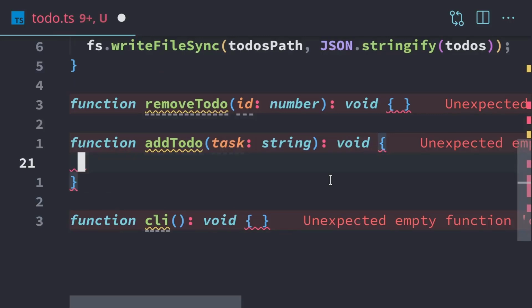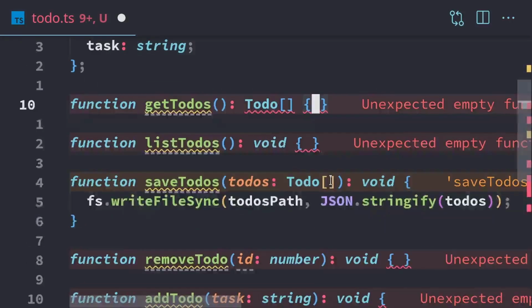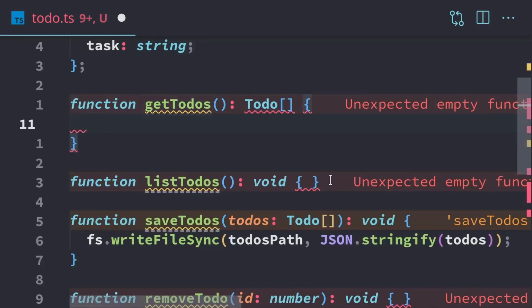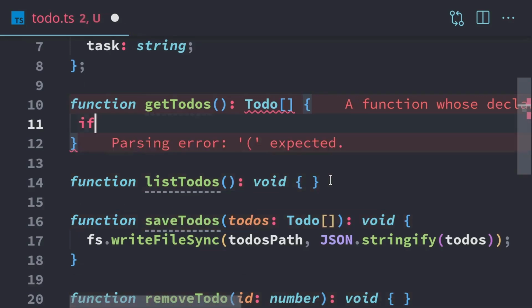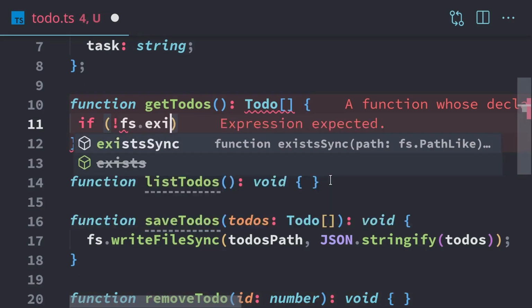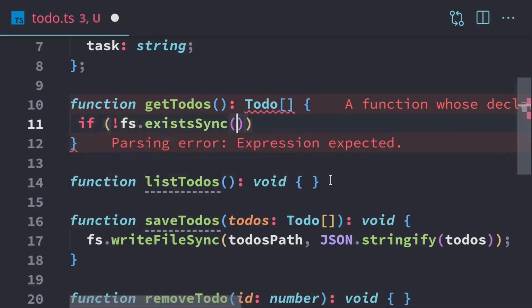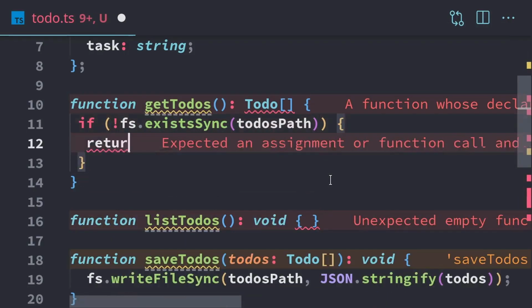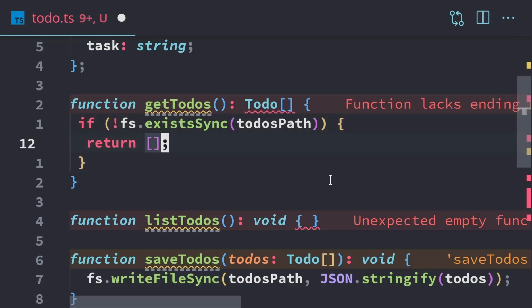Next, we'll do add to-do. Actually, we're going to do getTodos first. So to get to-dos, we need to load the file. First we're going to check to see if it exists. So we can use fs.existsSync and check our to-dos path. And if it doesn't exist, we're just going to return an empty array, so there won't be any to-dos.